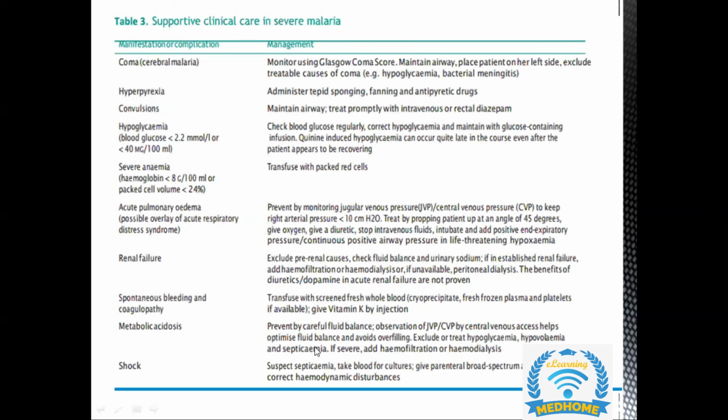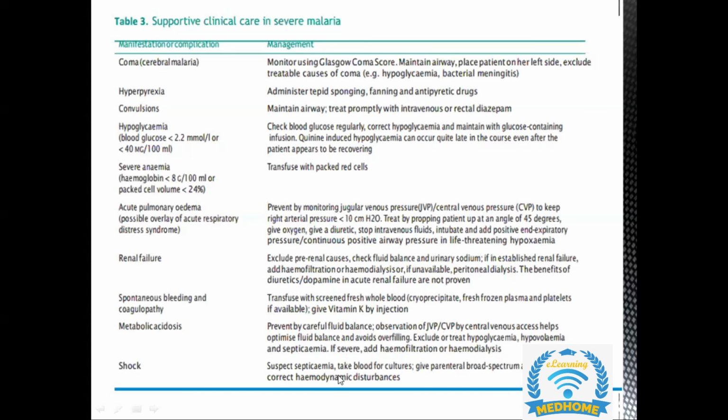If there is metabolic acidosis, we need careful fluid balance and observation of her JVP or CVP, which will help us optimize the fluid balance and avoid overfilling. Acidosis could be because of hypoglycemia, hypovolemia, and septicemia as well. If severe, hemodialysis or hemofiltration can be done.